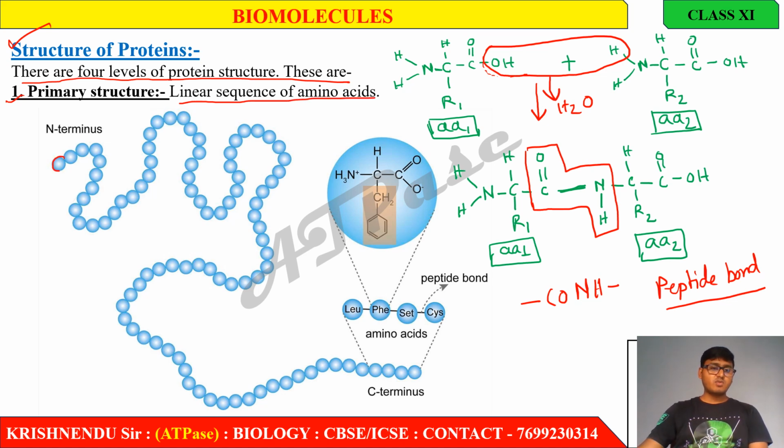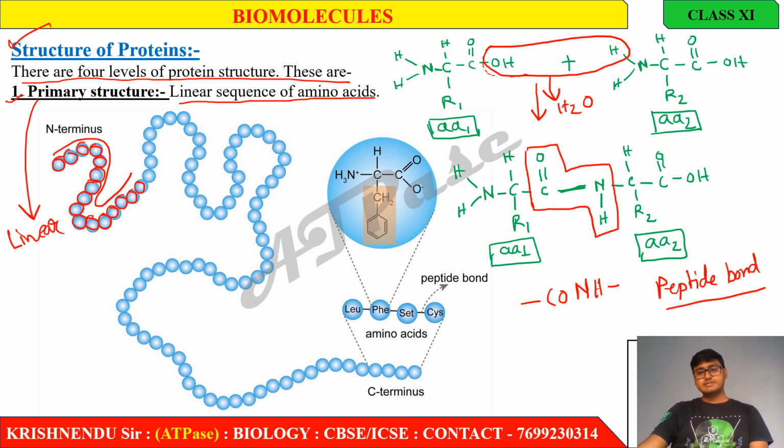Here you can see this is one amino acid, this is the second, third, fourth, fifth, sixth, seventh, eighth, ninth, 10th, 11th, 12th, 13th, 14th, 15th, 16th. That means a linear arrangement of amino acids is present in the primary structure of protein. So the primary structure of protein is a linear structure.